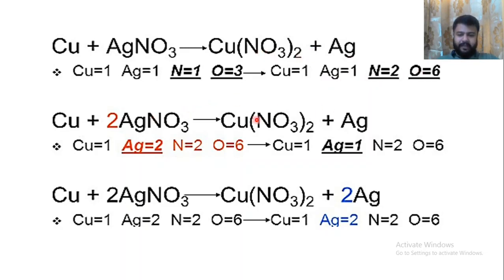So by balancing the equation, what will we get? We will get copper plus 2AgNO3 gives you copper nitrate plus 2Ag. So this 2 and these 2 are what? Stoichiometric coefficients, which we add in order to balance a chemical equation.